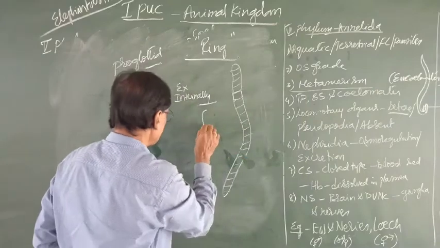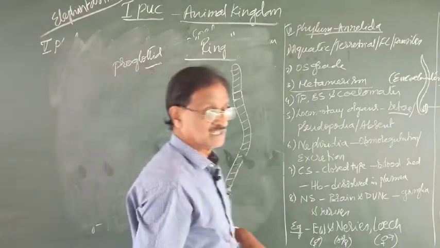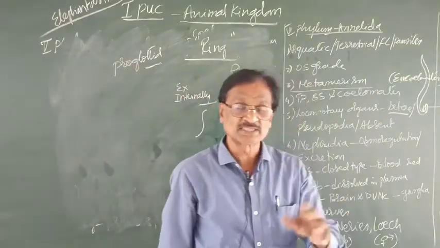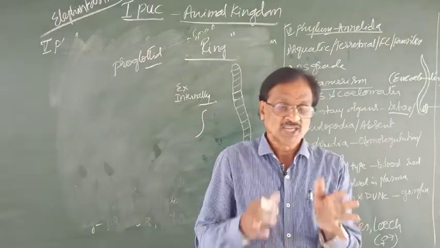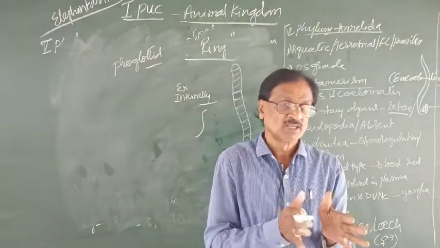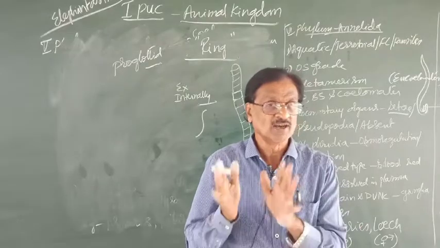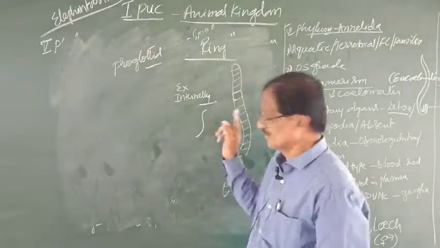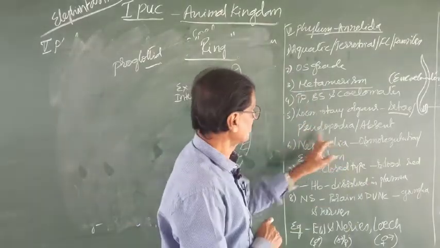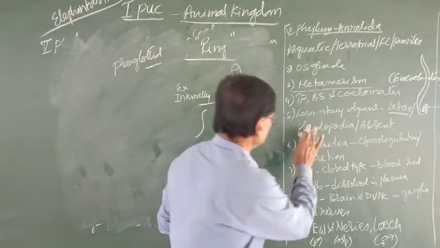So, the setae are almost S or F-shaped structures, which are helpful in locomotion, particularly found in earthworm. Or parapodia. Para means side.